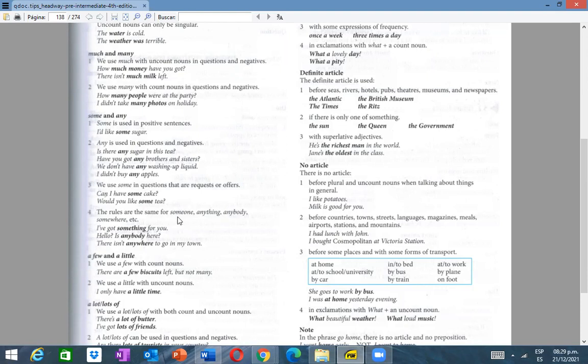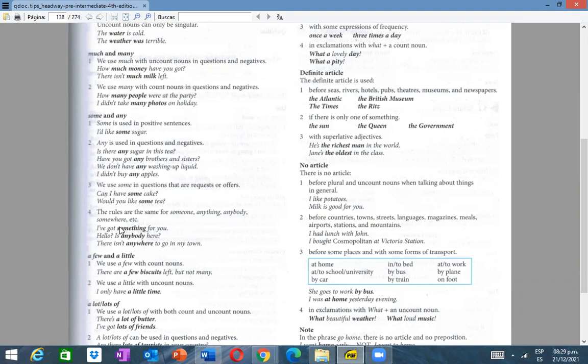Digamos, aquí tenemos, está empezando esta expresión con esta palabra someone, right? Alguien, right? Someone. Entonces aplicamos las reglas que lleva el some. We have another example. Anything, anybody, right? Yes, we have to remember the rules of any. Porque igual estas palabras que están empezando con any, anything, anybody, igual van a llevar las reglas de any. In questions and negatives.